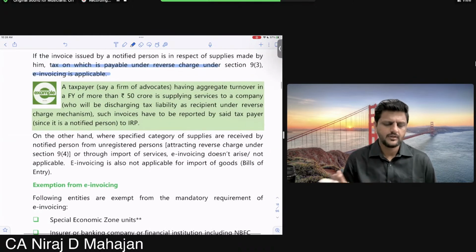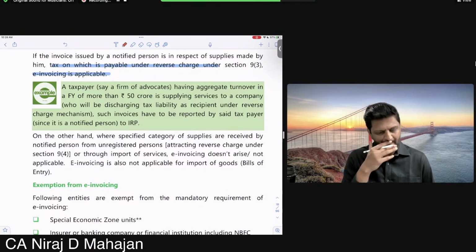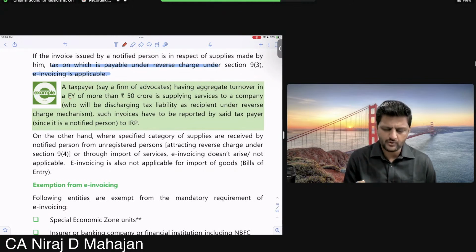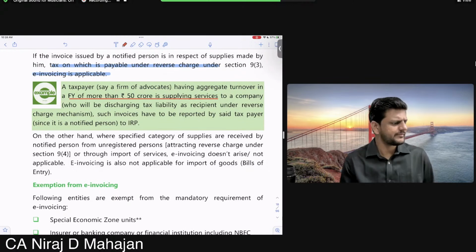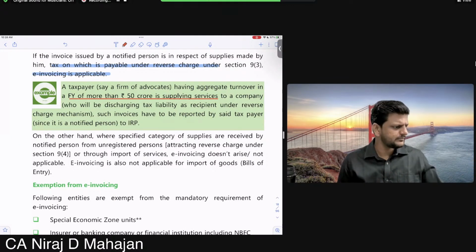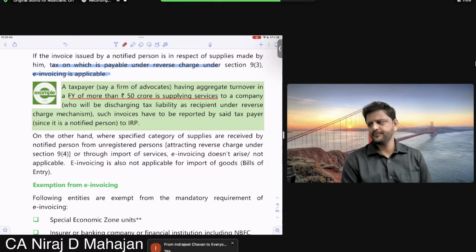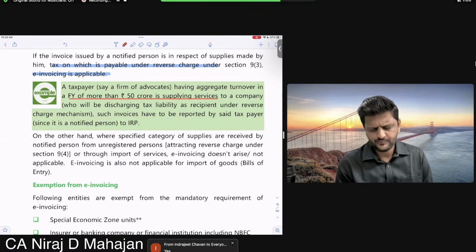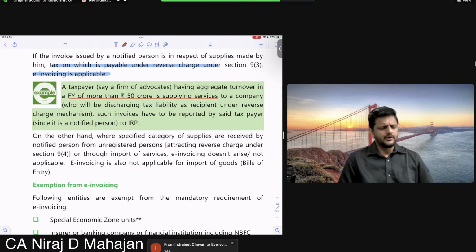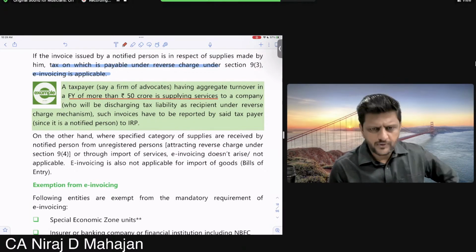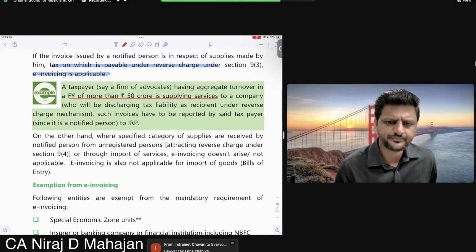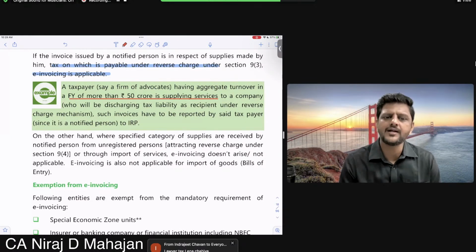Example: a taxpayer, say a firm of advocates, having aggregate turnover of more than 50 crores, is supplying services to a company who will be discharging tax liability as recipient under reverse charge mechanism. Just answer me. Who is the service provider? Lawyer. Agree till here, everybody? Who is the service recipient? Company. Right now, from the supplier's point of view, their turnover is more than 50 crores in the preceding year. But on this transaction, RCM is applicable. Pay attention.